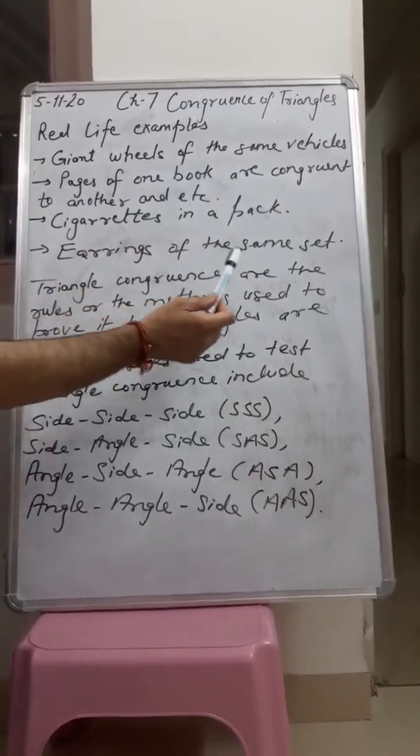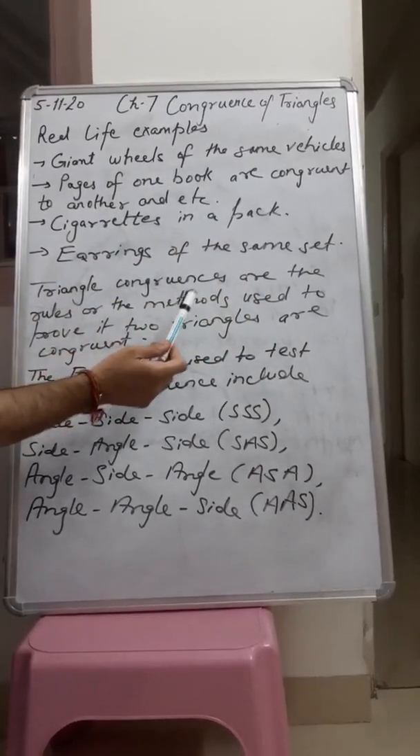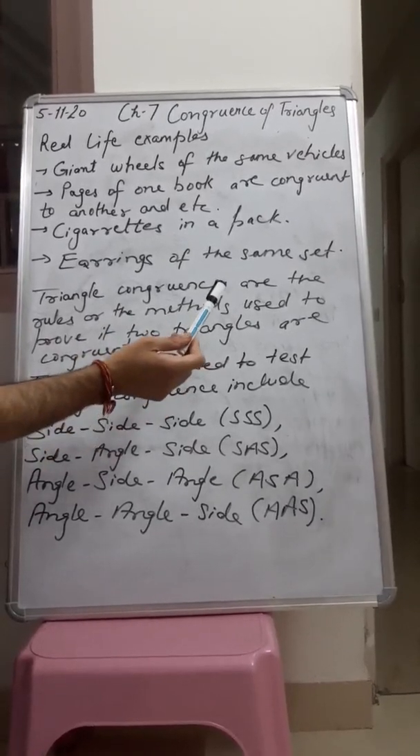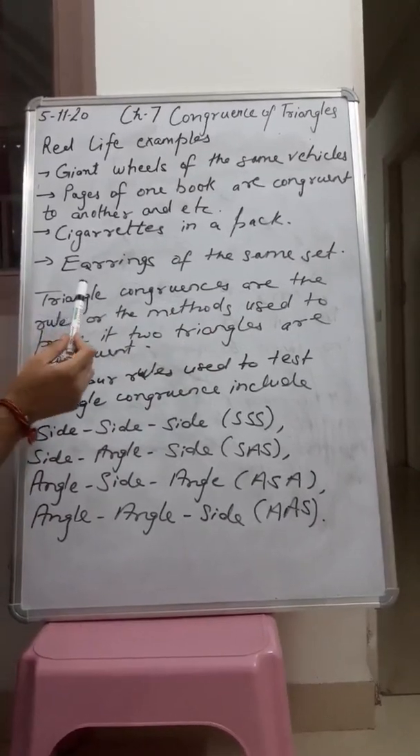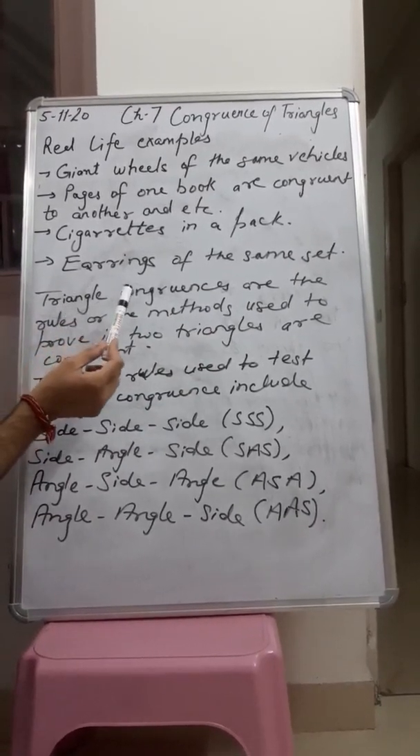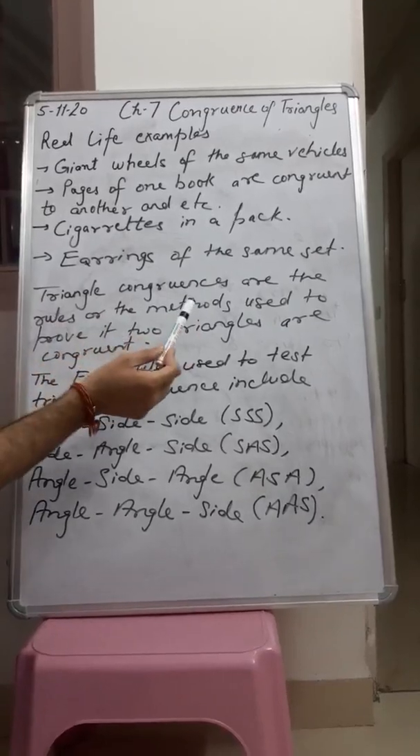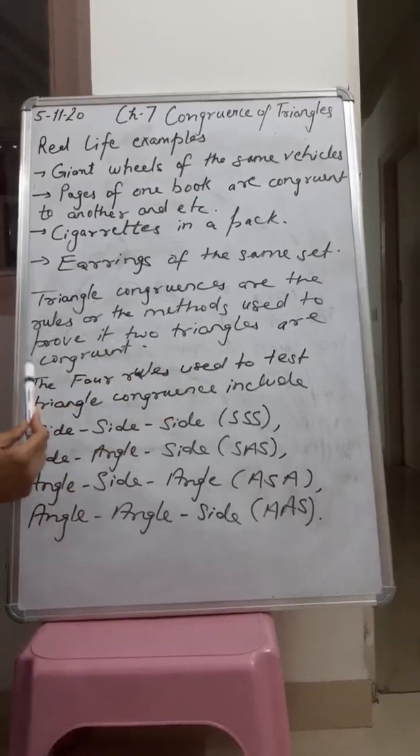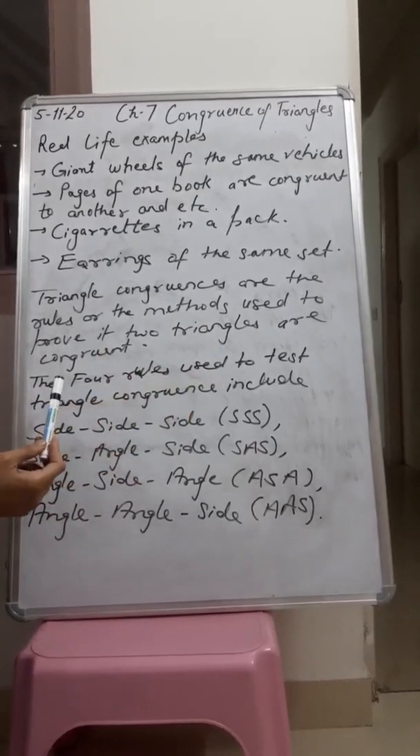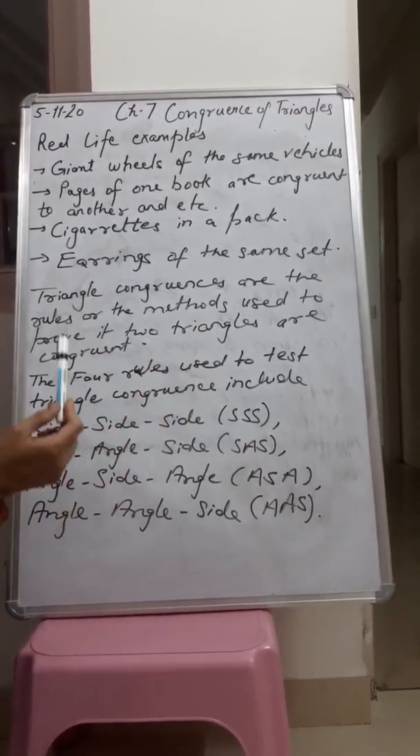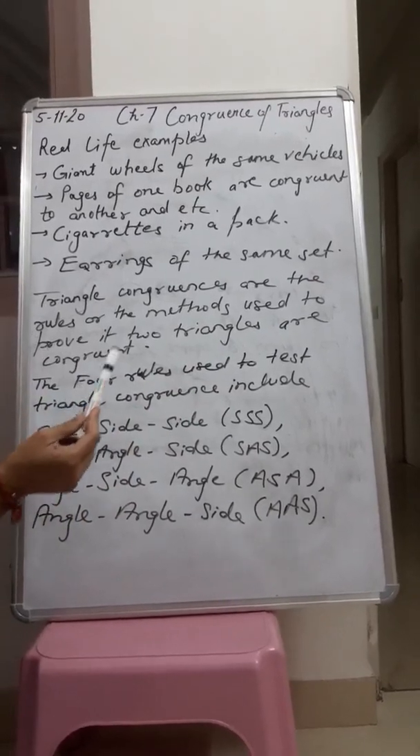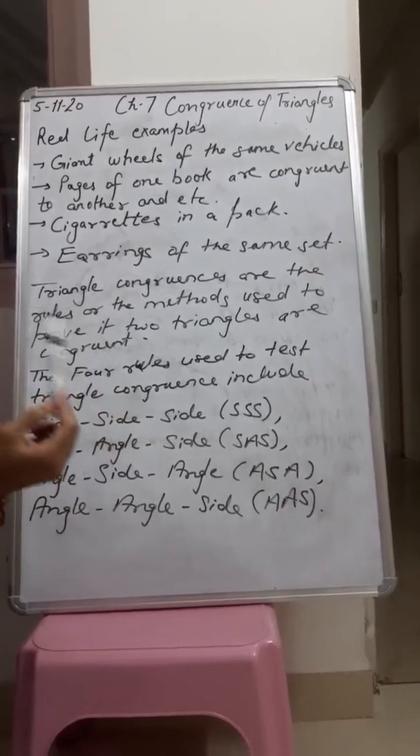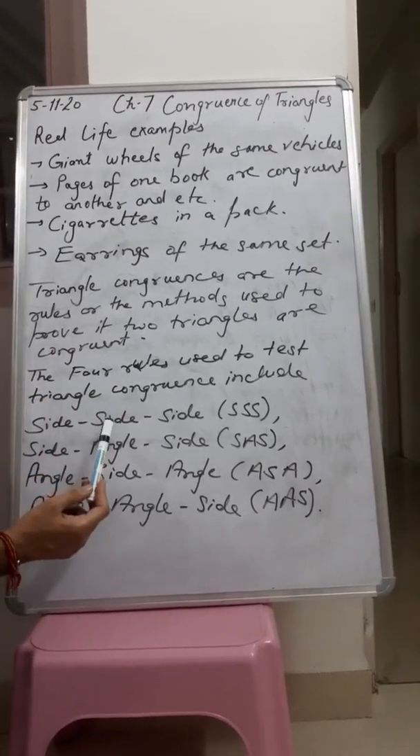Triangle congruencies are the rules or the methods used to prove if two triangles are congruent. There are four rules used to test triangle congruency. Listen here. The rules that we use to test whether triangles are congruent to each other are: first is side, side, side.